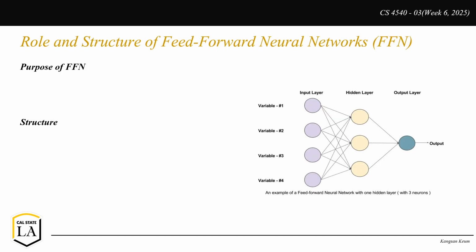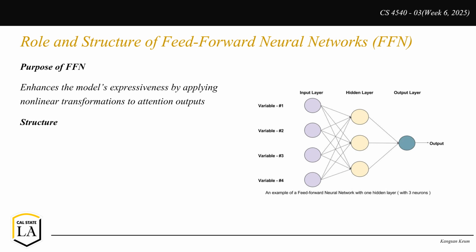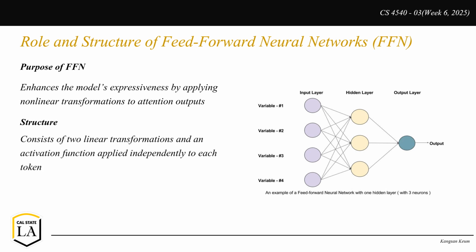After attention has been applied, the next step in a transformer is the feed-forward neural network, which is FFN. Each token in the input sequence is passed through an FFN, which consists of two linear transformations where the model applies learned weights, and a non-linear activation function like ReLU to introduce complexity. The purpose of the FFN is to further refine the representation of each token, ensuring that the model can capture deeper patterns and relationships in the data.